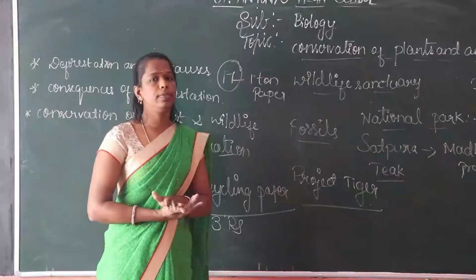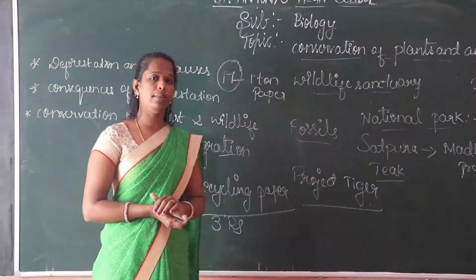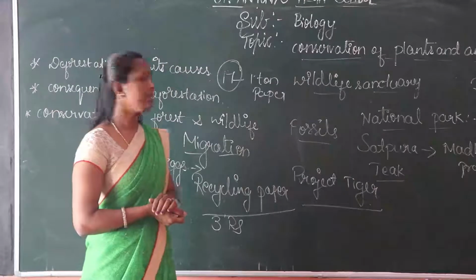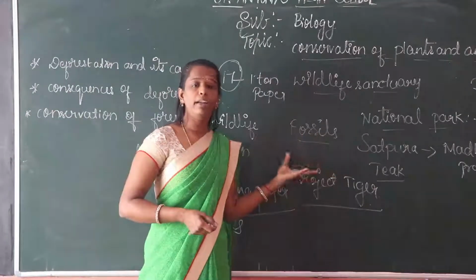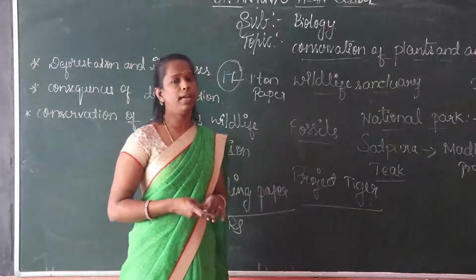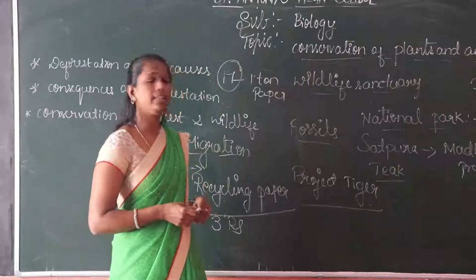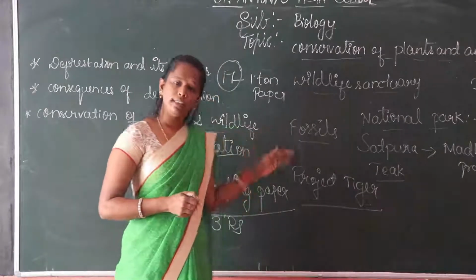In this class we also learn about the wildlife sanctuary, flora and fauna. Flora means a particular area for plants. Fauna means a particular area for animals. Next, the Satpura National Park. Tea trees are available in abundance in this park, which is situated in Madhya Pradesh.